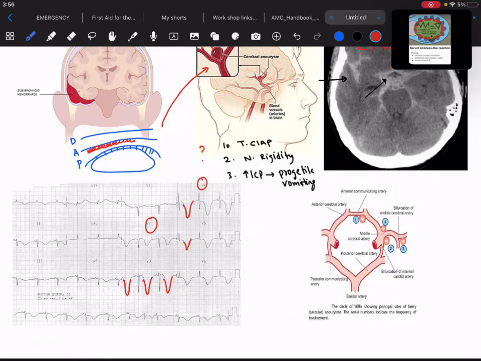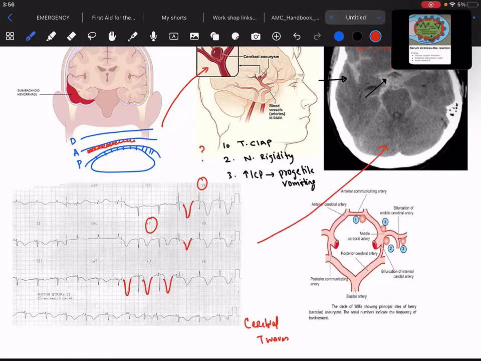And of course, these patients will have prolonged QT intervals also. And if you are finding such characteristic features on the ECG in any patient, please suspect that the patient could have this subarachnoid hemorrhage. This is what we call cerebral T waves on ECG. Cerebral T waves on ECG are characteristic, or they are very classical for the subarachnoid